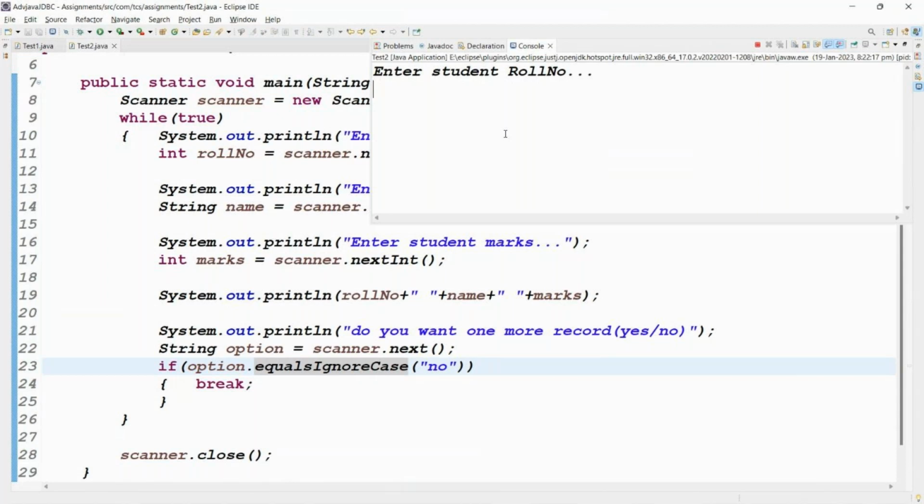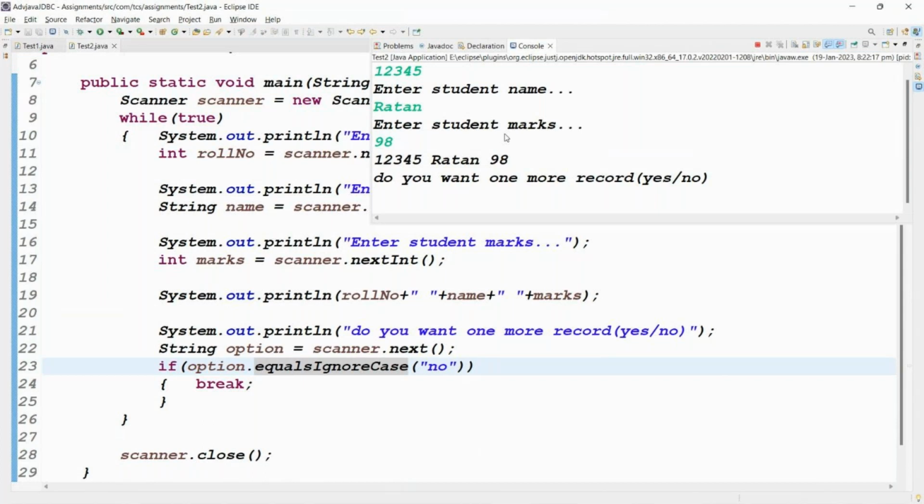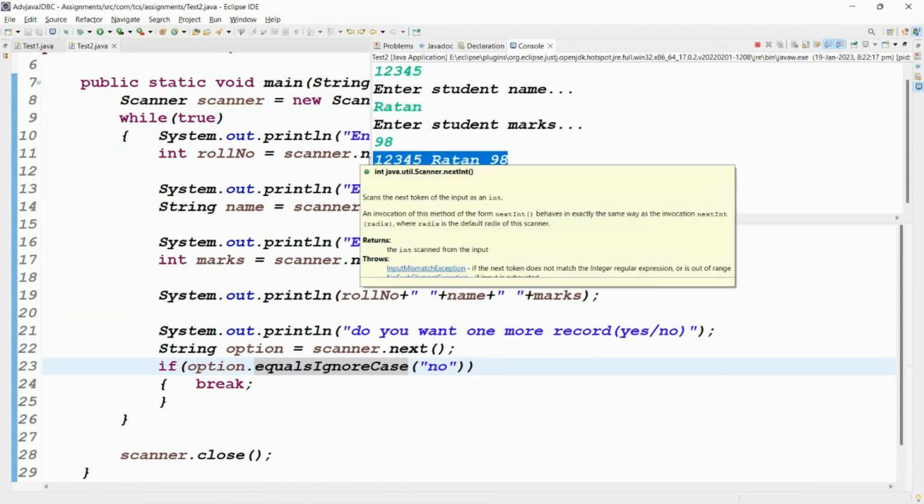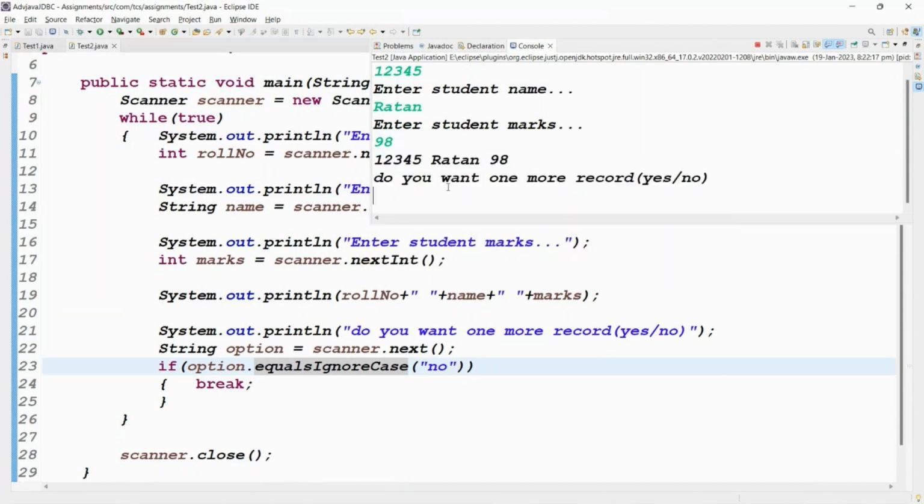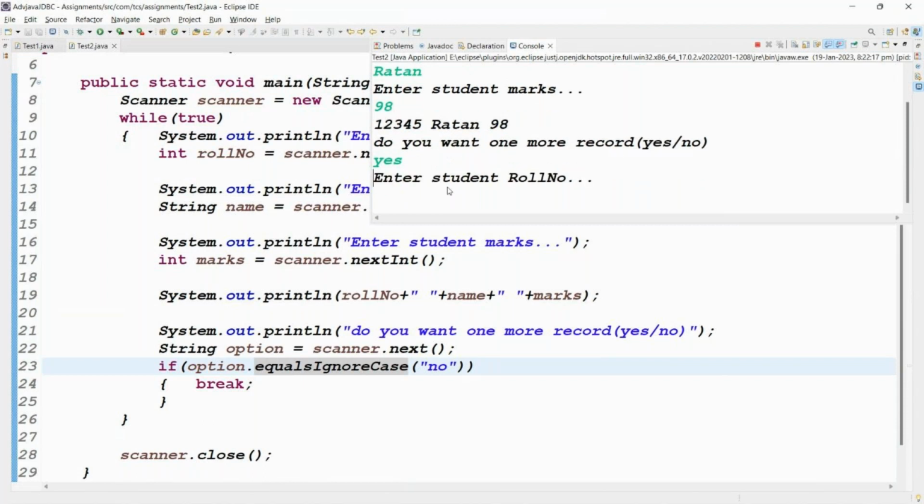Okay. Enter the student roll number: 12345. Enter the student name: Ratan. Enter the student marks: 98. Click on enter. Data is printed. So now data is printed. Do you want one more record? Yes. Yes means again take the data.